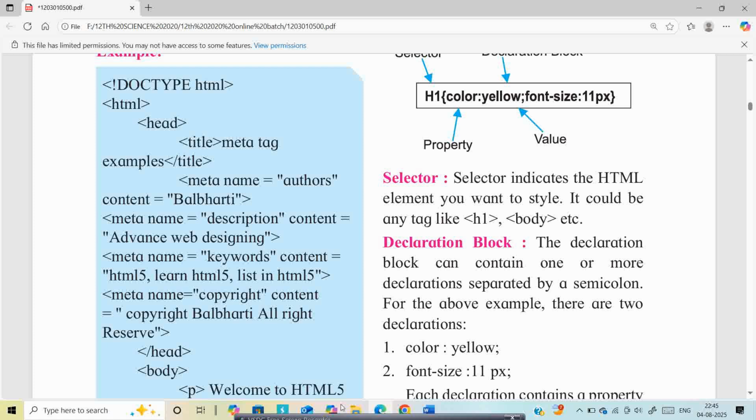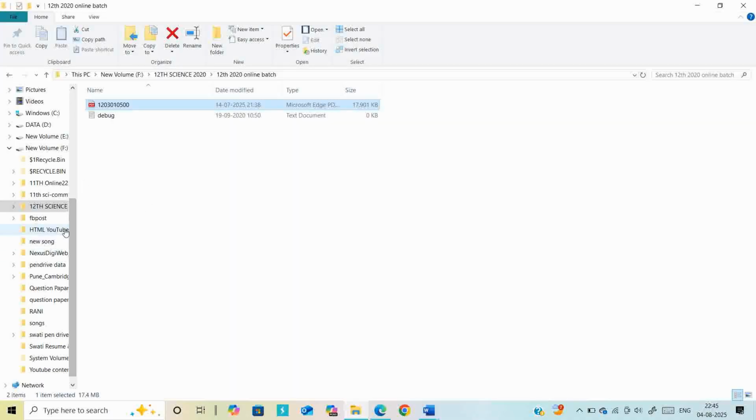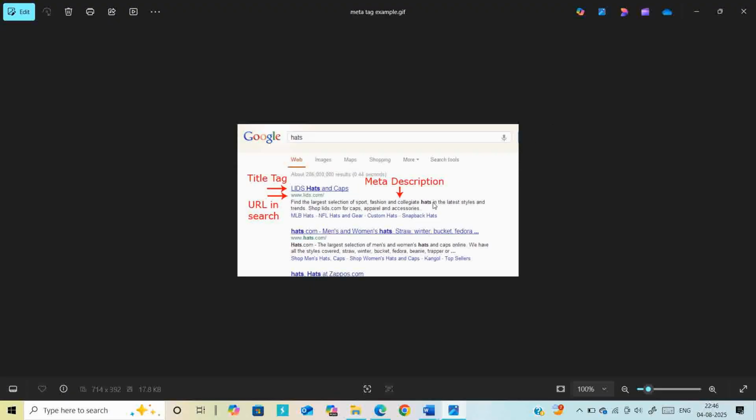I am going to show you one example related to meta. This is an example of a meta tag. This is a meta description. This is the URL in search and this is a title tag.